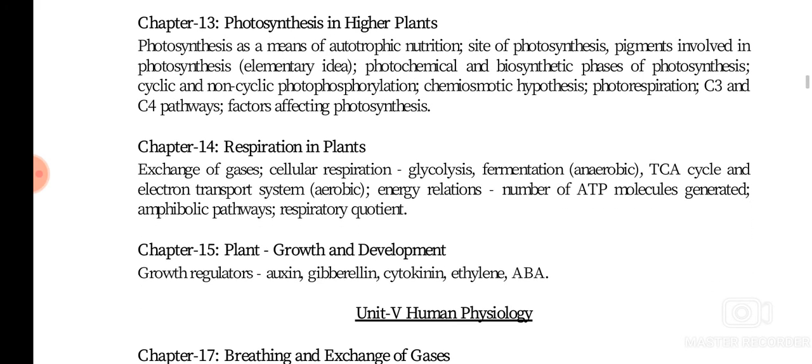Then you will be studying the factors affecting photosynthesis. Then next, respiration. In respiration you will be studying exchange of gases, then cellular respiration, glycolysis, fermentation, Krebs cycle, TCA cycle, then electron transport system, number of ATP molecules generated, amphibolic pathway, respiratory quotient, etc. And in chapter 15 only a few topics are given, that is growth regulators and hormones. About plant hormones we will have to study. So these are the chapters from plant physiology.